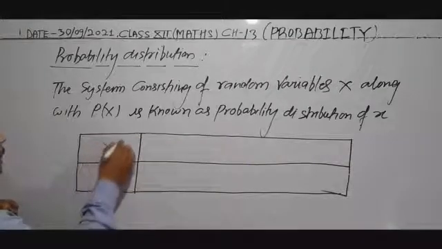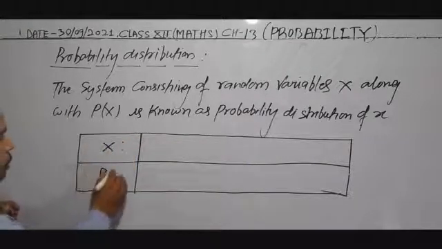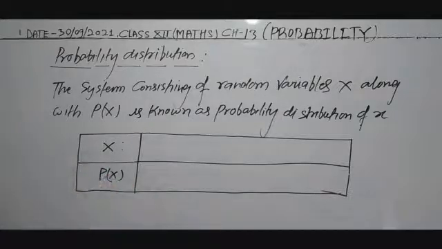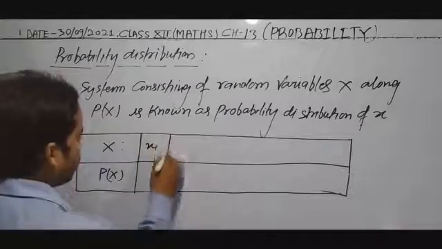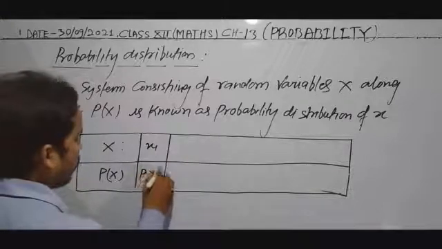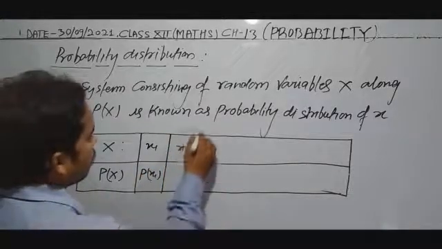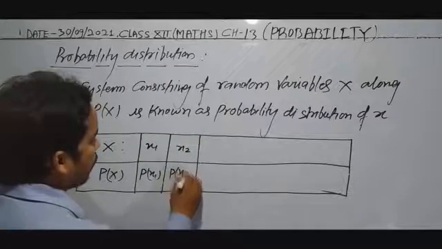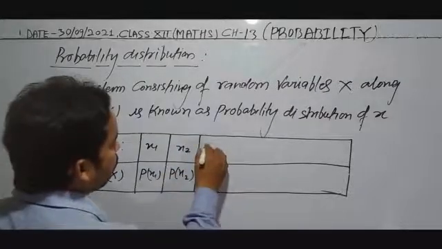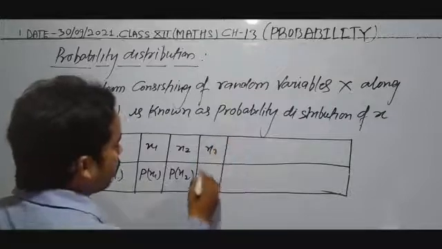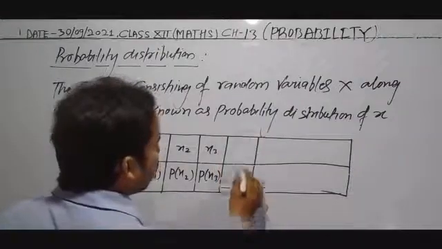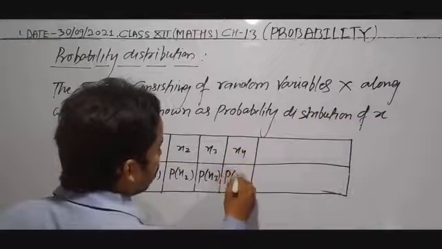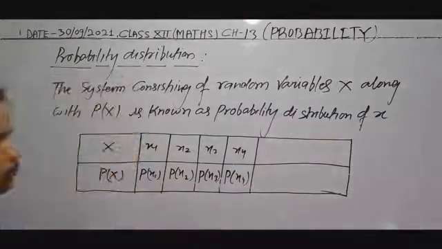This is random variable x, and this is p of x. Suppose this is x1, its corresponding probability is p of x1; x2, its corresponding probability is p of x2; x3, p of x3; x4, p of x4.